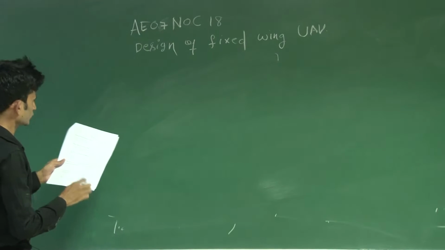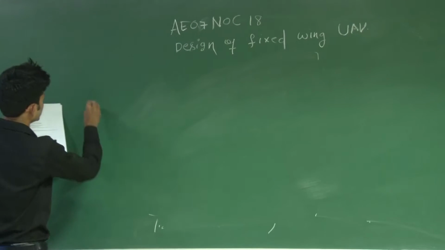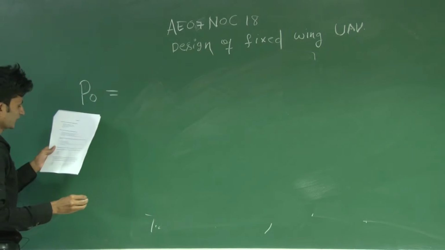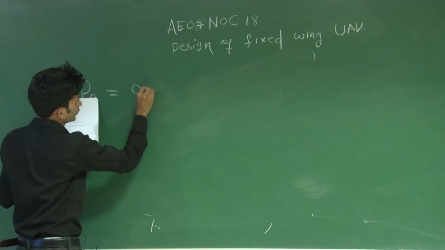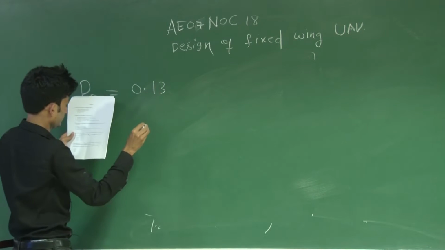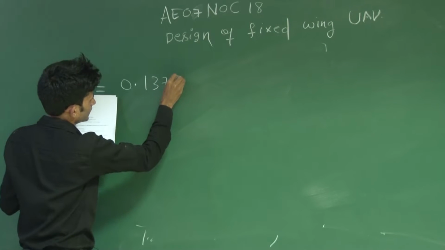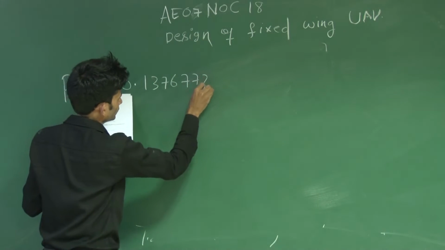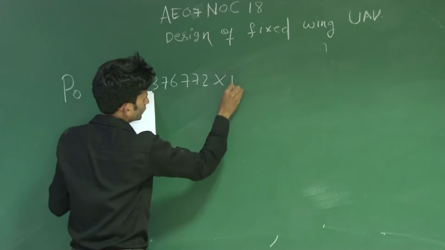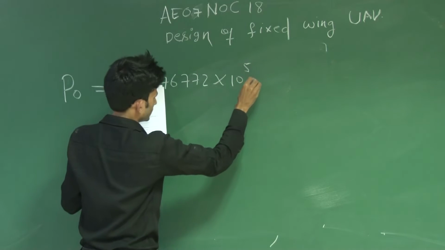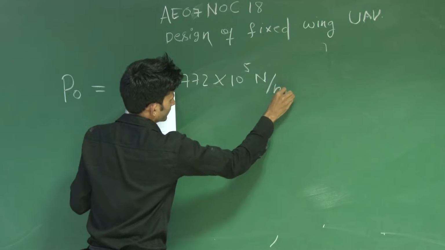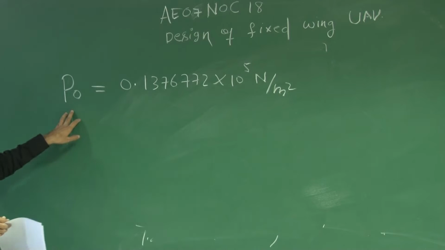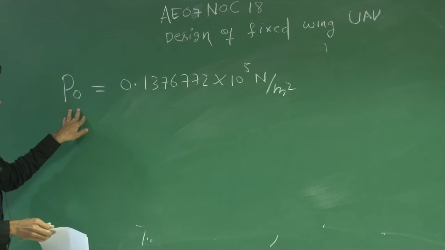And in the fifth question, some additional data is also given, which is the total pressure sensed by the pitot tube, 0.1376772 into 10 power 5 Newton per meter square. Suppose that an aircraft is flying at a particular speed.